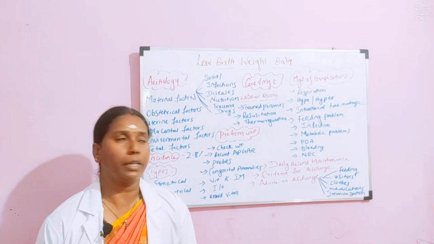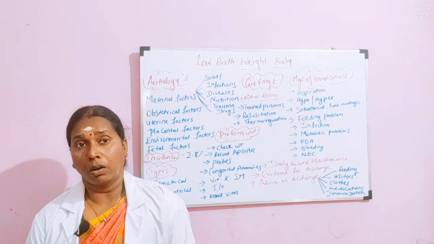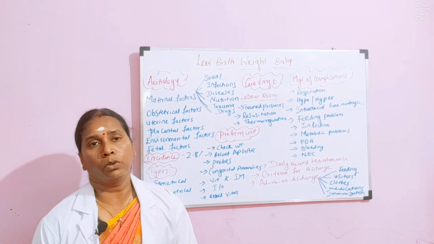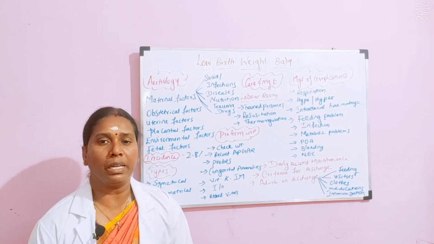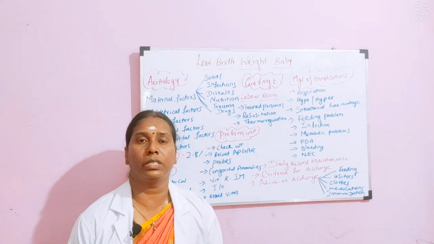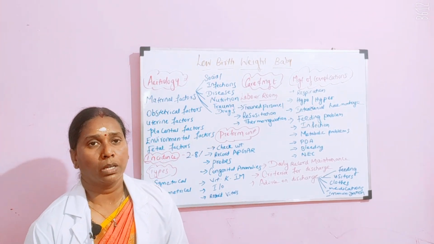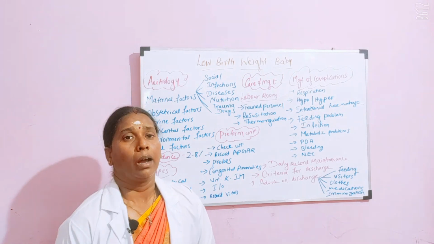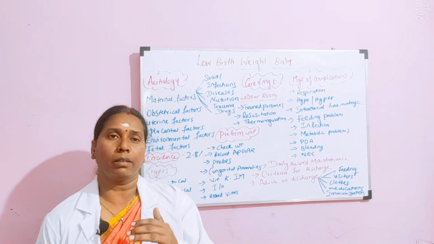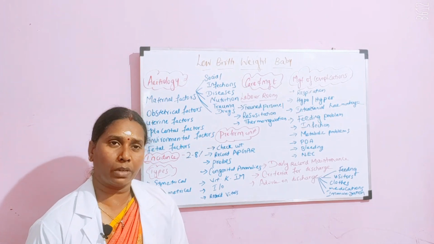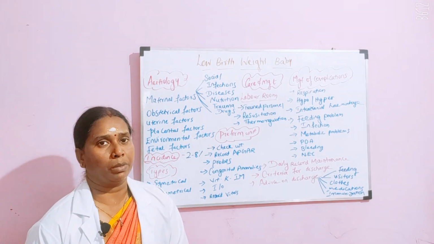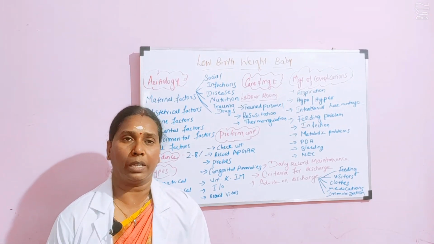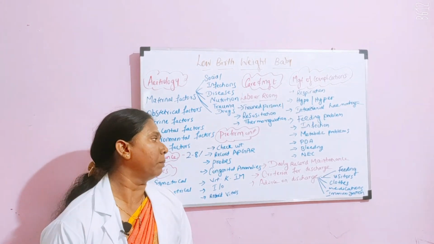And then coming to daily record maintenance. I already said what all factors you have to concentrate on, which areas you have to concentrate on to see the improvement of the baby daily. And then the criteria for discharge. When the baby is improving with the weight, when the baby is putting on weight, or when the baby is sustaining weight, that is, if the baby is holding the same weight of 2.5 kg, at that time you can discharge the baby. When you are discharging, you have to give adequate explanation to the mother on how she has to take care of the baby, and then you discharge the baby.